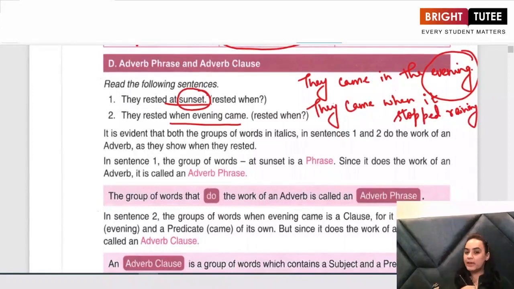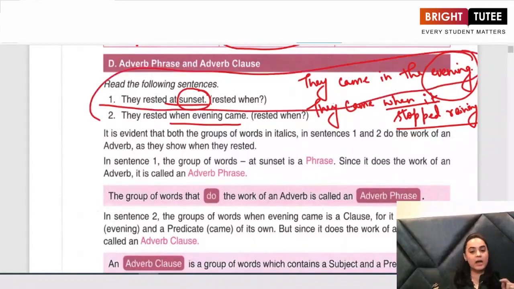When did they come? When it stopped raining. So I am getting the answer to my question "when" in all these four sentences. The only difference is in the first two sentences, I got my answer in one word: sunset, evening.